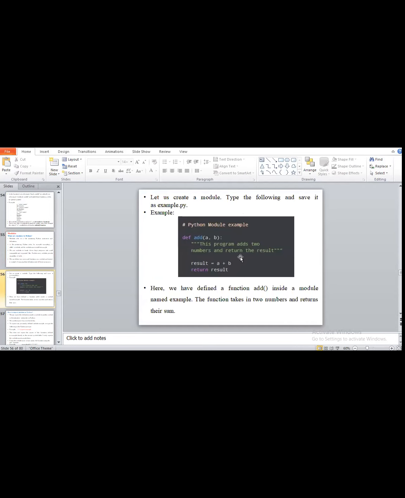You have to see the figure here. Suppose here I am declaring one method, add a and b. I will save this program as example.py. I want to access this addition function for other operations from another program. So this program will be a module, because we are taking the reference of a collection of some programs.